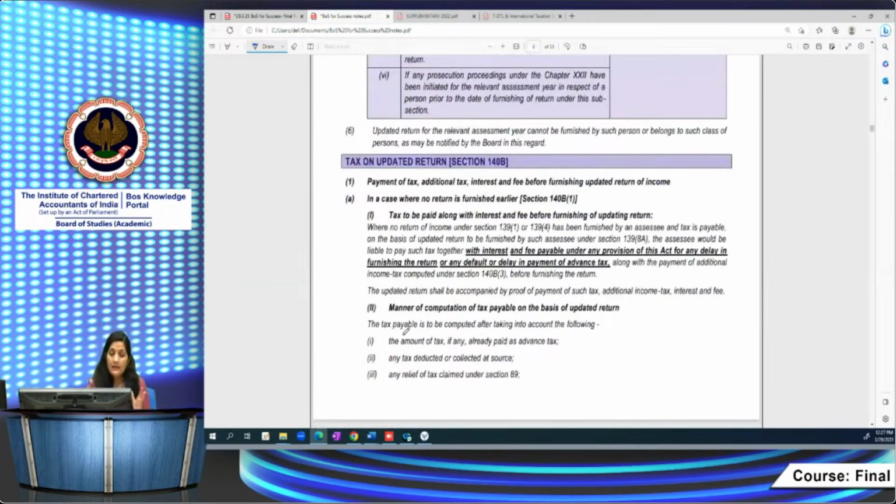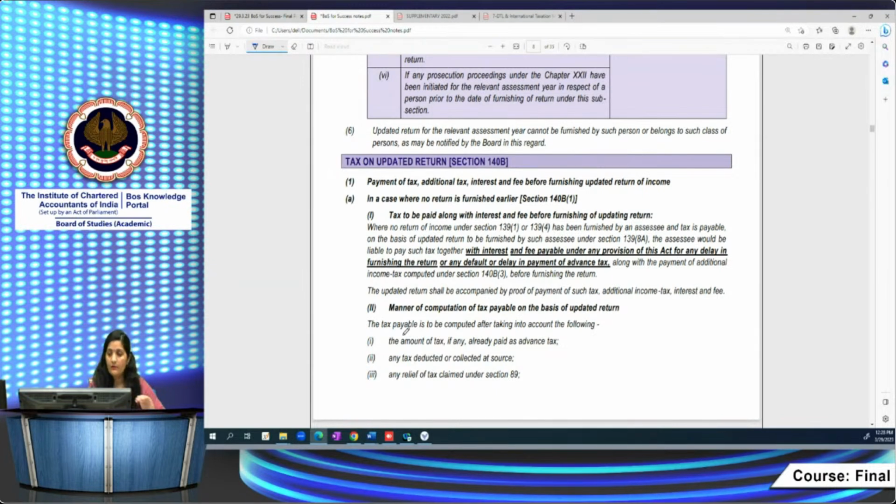Then suppose a person is eligible to file an updated return, how do we compute the tax liability in that case? You know that up to 24 months you can furnish your updated return. And in that case, a person, whether he has furnished his return of income or not, is eligible to file the updated return, right? Then how to compute the tax liability while filing the updated return? Section 140B provides for computing the tax liability in that case.